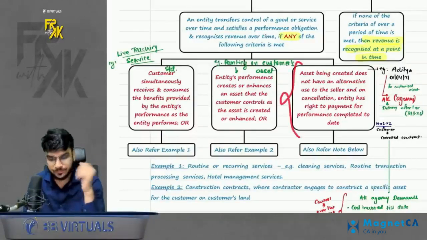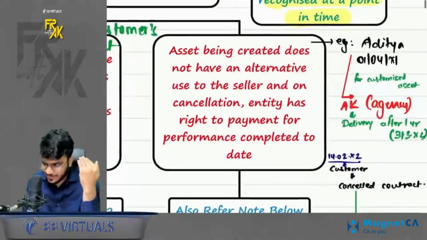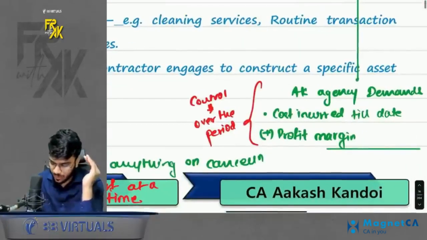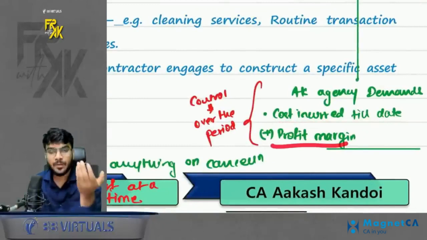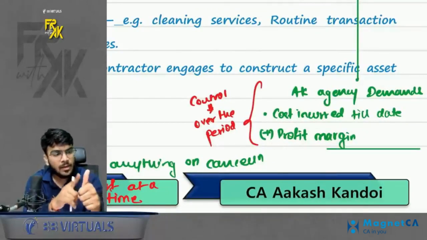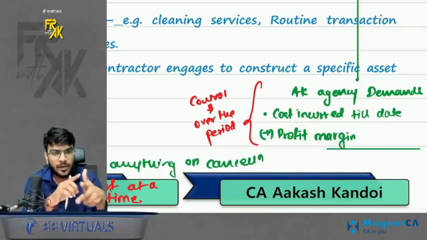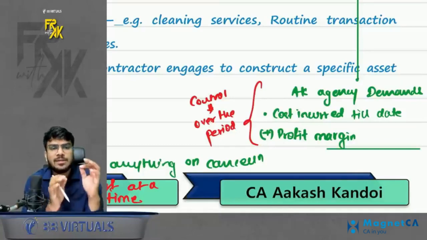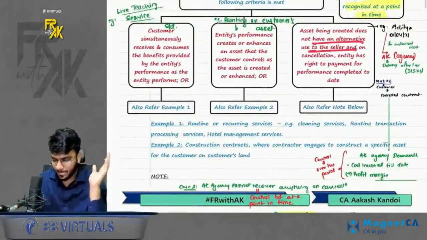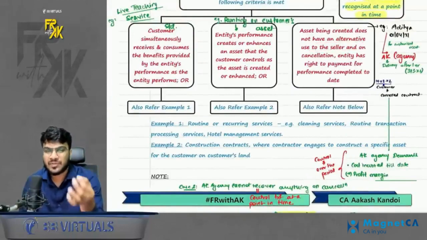Third case. Just remember in third case, if you are making any customized asset for the customer, and if on cancellation, you can recover cost incurred till date plus a reasonable profit margin. Again, I'll repeat. If you are making any customized asset for the customer, and if the customer cancels, you can recover cost incurred plus a reasonable profit margin. If both these conditions are met, then you will say control is getting transferred over the period. But if you are making a customized asset and cancellation can be done free of cost, then the control will not be considered to be transferred over the period.